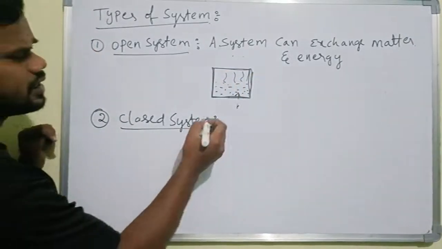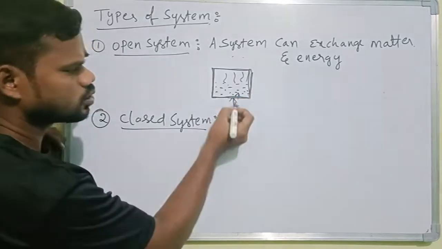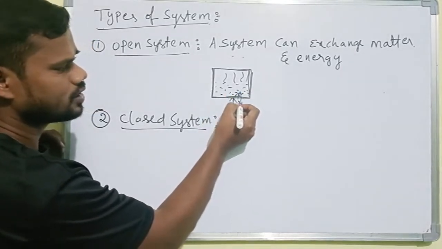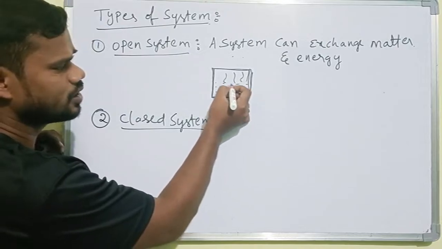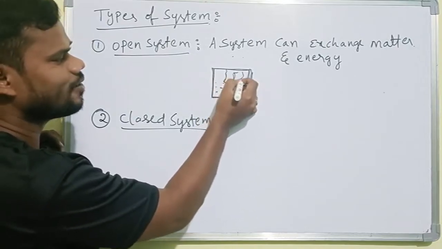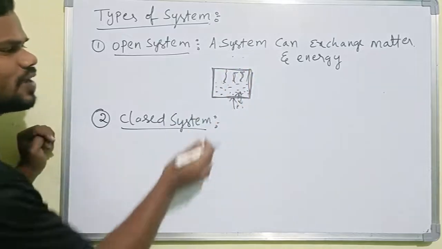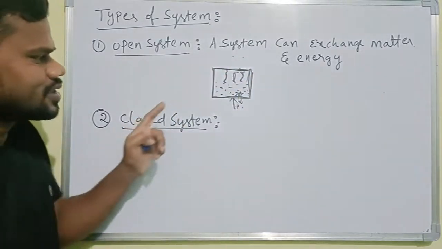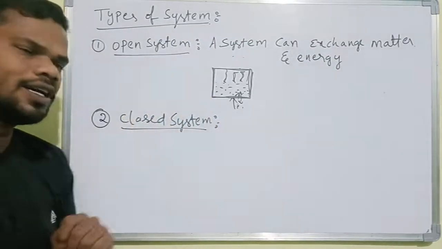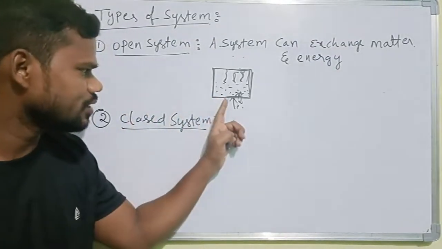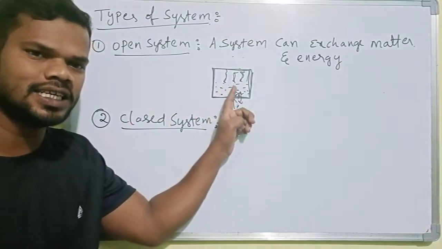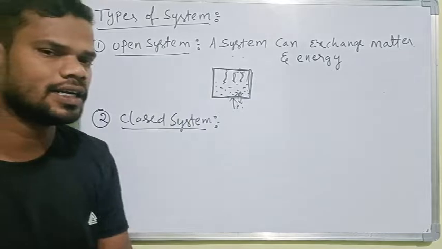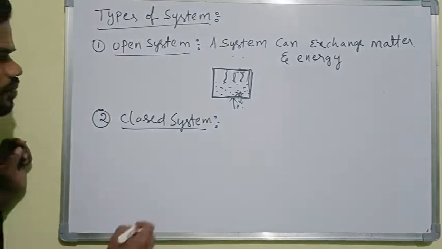If we give heat energy to this system, the heat can be exchanged from here to here, but matter cannot be exchanged. Why? Because that system is in a closed condition. Such a system we call a closed system. In that system, only energy is exchanged; matter is not exchanged here.